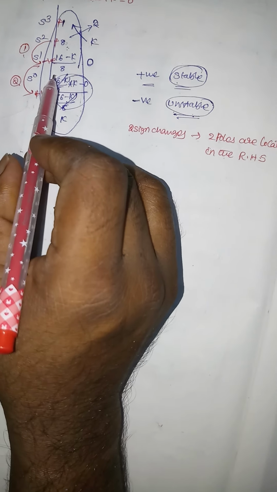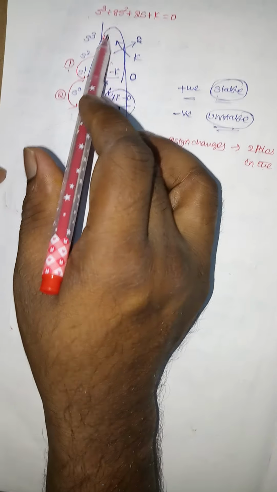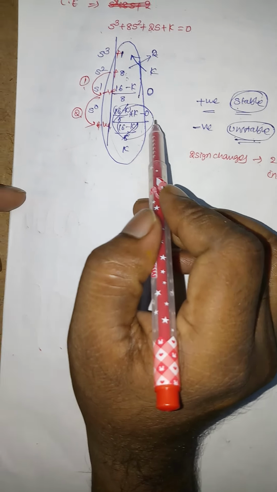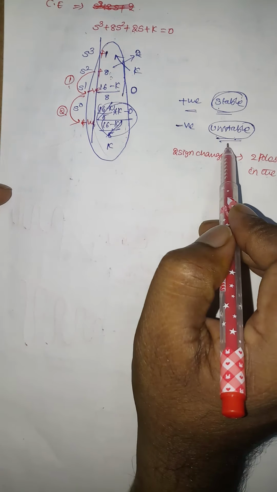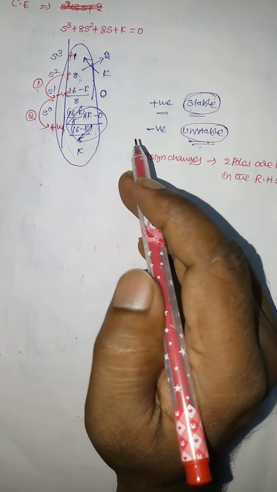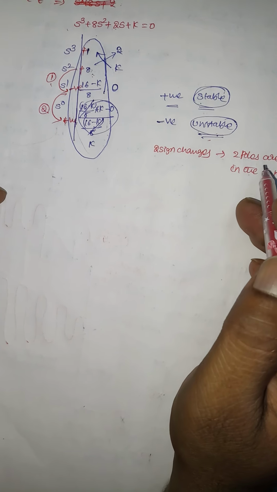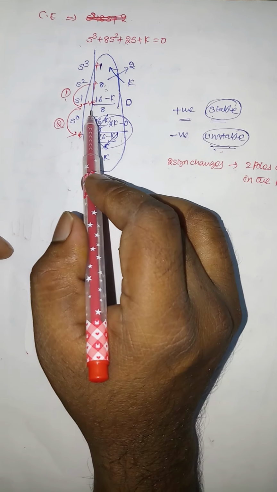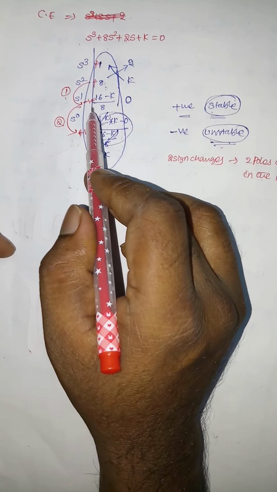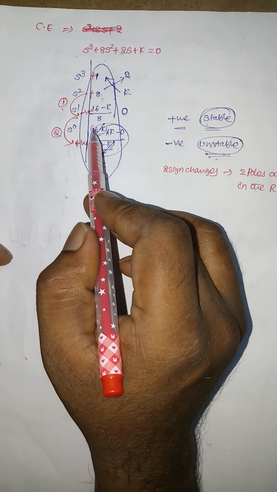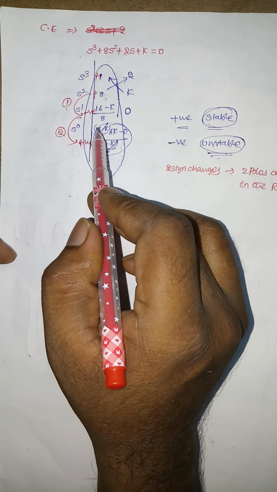What I want to say here is, if the first column of the Routh array contains any negative value, then the system is said to be an unstable system. And how many poles are located in the right half of the S plane can also be found from this first column of the Routh array. Depending upon the number of sign changes in the first column of the Routh array, we can find out the number of poles located on the right half of the S plane.